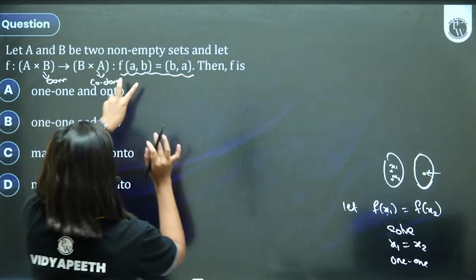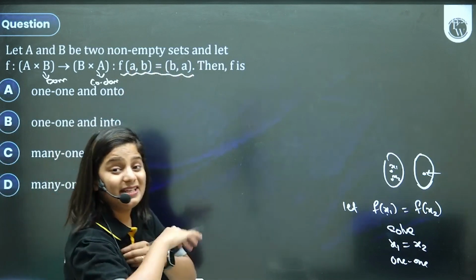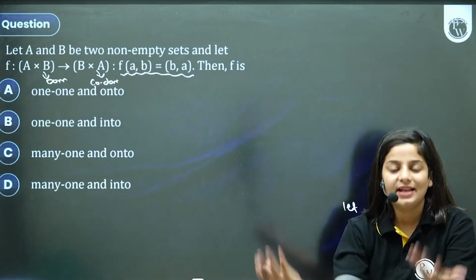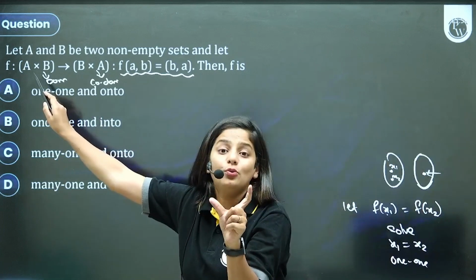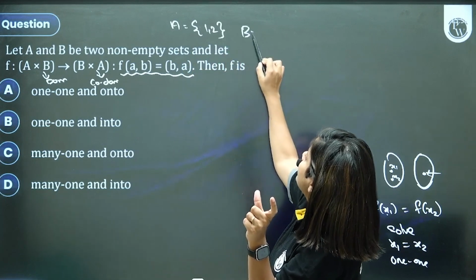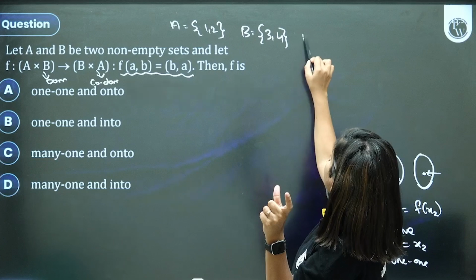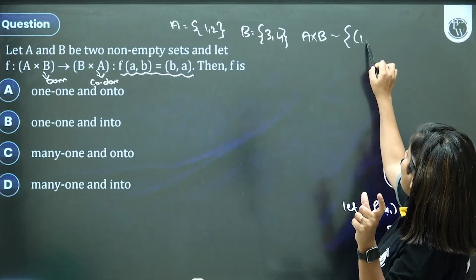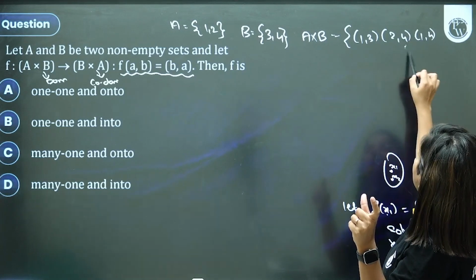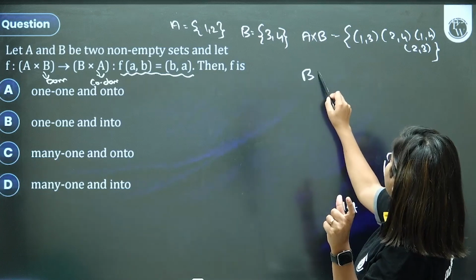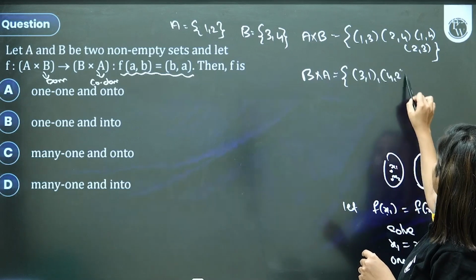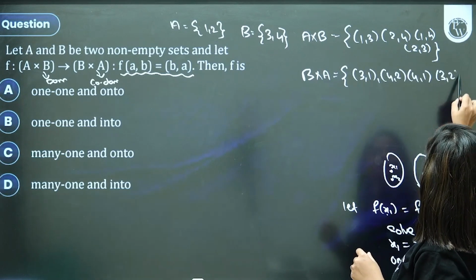So now, what they've said, input is (A, B), output is (B, A). It's an ordered pair. Why is it an ordered pair? Because the domain of the machine, the input itself, is an ordered pair. Can you see? Cartesian product always gives you ordered pairs. If A is {1, 2} and B set is {3, 4}, what is A cross B? (1,3) and (2,4), and (1,4) and (2,3). Right? And what will be B into A? Just the reverse of this: (3,1), (4,2), (4,1) and (3,2). Correct?